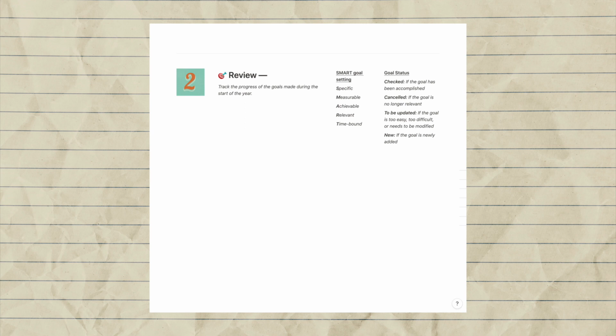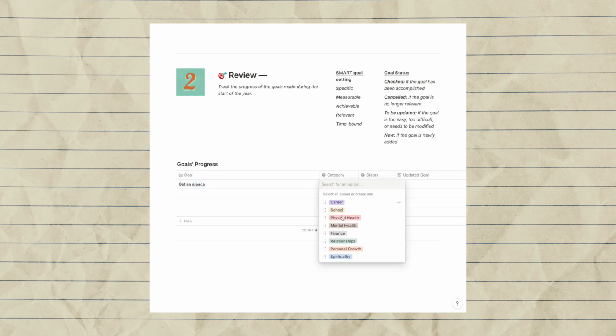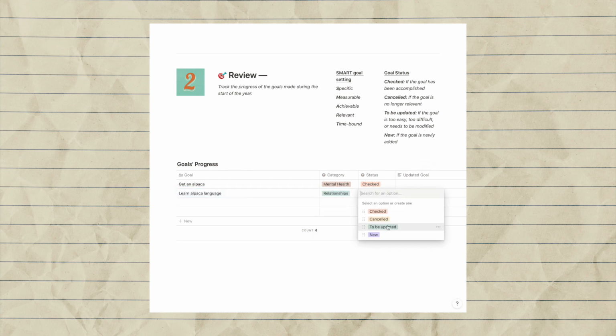The second section is review, where you can track the progress of the goals you made during the start of the year. For each of the goals, you can assign the category as well as status, and then create an updated goal if need be.